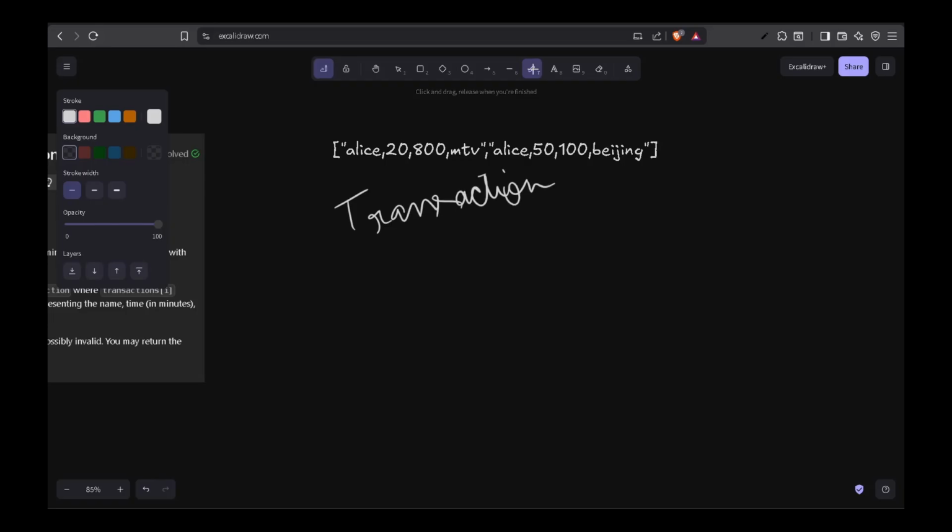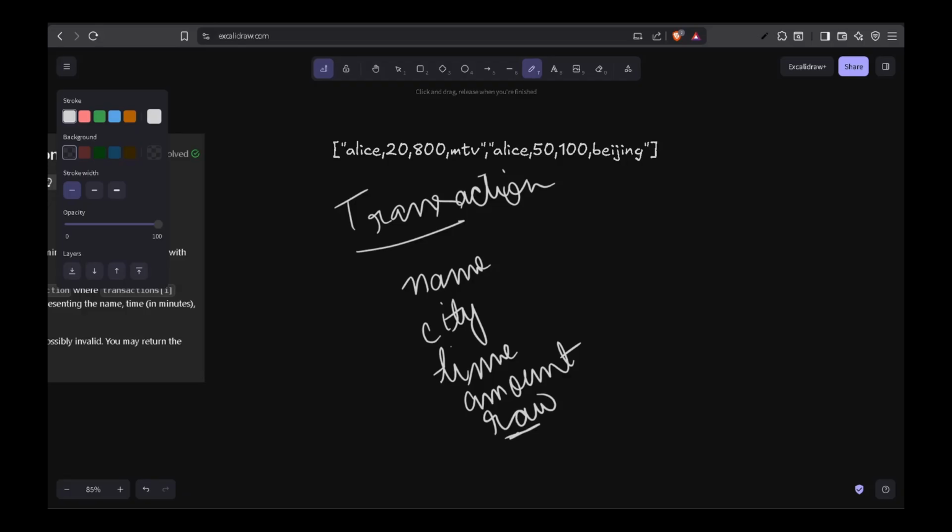The fields of this transaction object will be, of course, name, city, time, and amount. And there will be one more field called raw. This raw field will contain the entire string, okay? Because ultimately we have to return that in the end, right? So we need to keep track of that as well. This raw field will store the entire transaction in the form of a string.